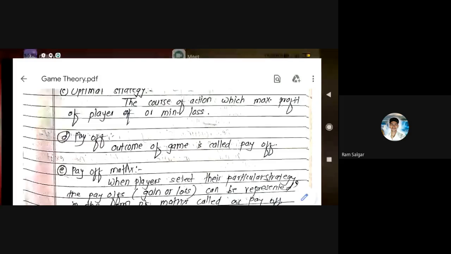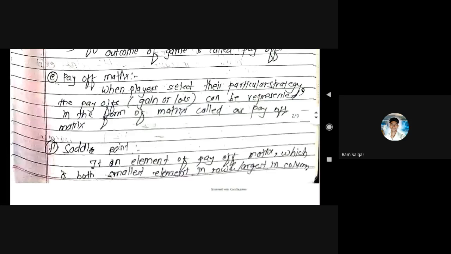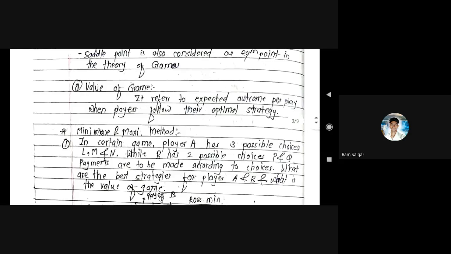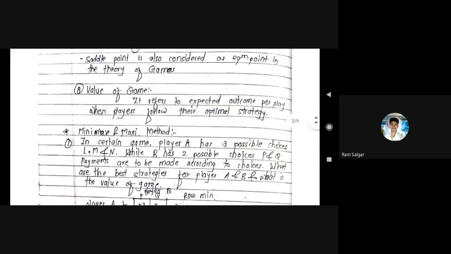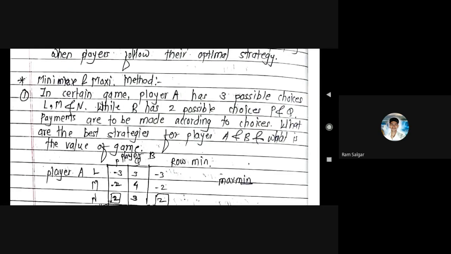Payoff matrix, all these definitions we already covered. Saddle point. Value of game is nothing but the final answer, the outcome of our problem. So take a first example, the minimize and maximize method. This type of example will definitely be asked. Two examples are compulsory for the exam: one on pure strategy, one on mixed strategy.